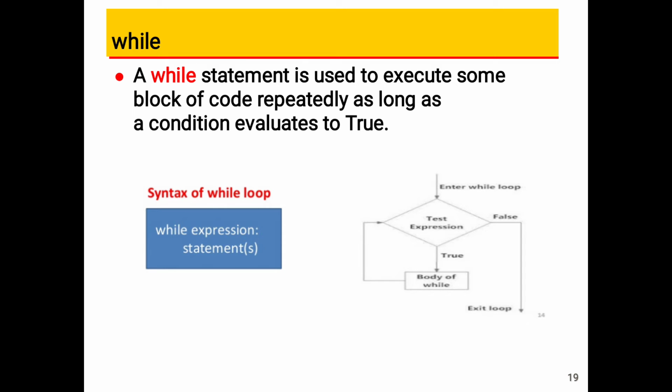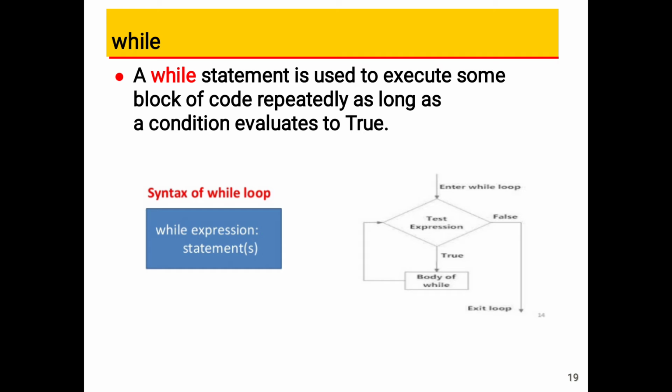After executing the body of the loop, the control goes again to the test expression. If the expression is true, the body is executed again, and then it goes to the test expression. If the condition is now false, it exits from the loop. This is the control flow diagram of that loop.